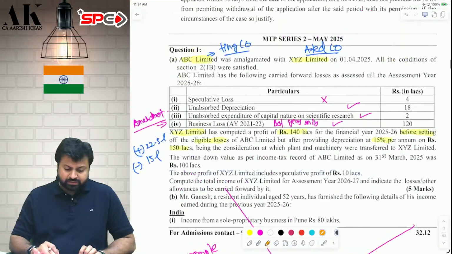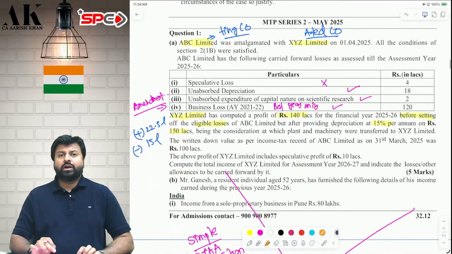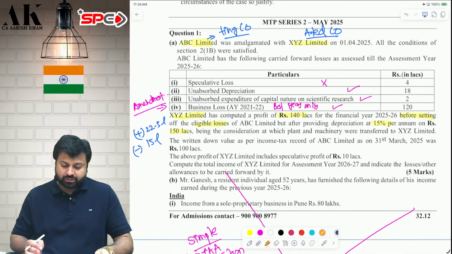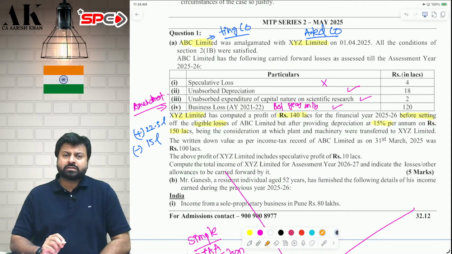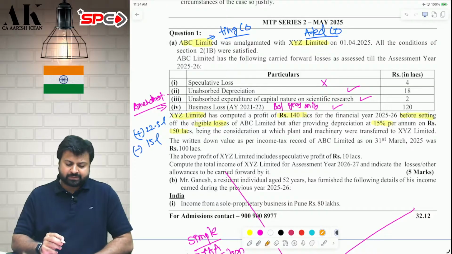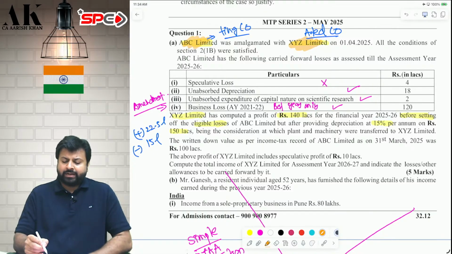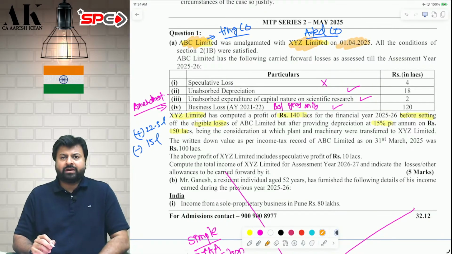So this is what this paper is all about. Let's go ahead with the MTP series 2, May 2025. The very first question is on amalgamation, carry forward of losses, carry forward of UAD and other aspects. There are two companies, ABC Limited is the amalgamating company and XYZ Limited is the amalgamated company. Both of them are getting amalgamated on 1st April 2025.